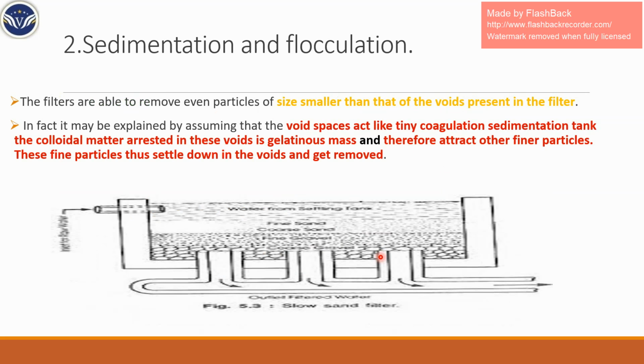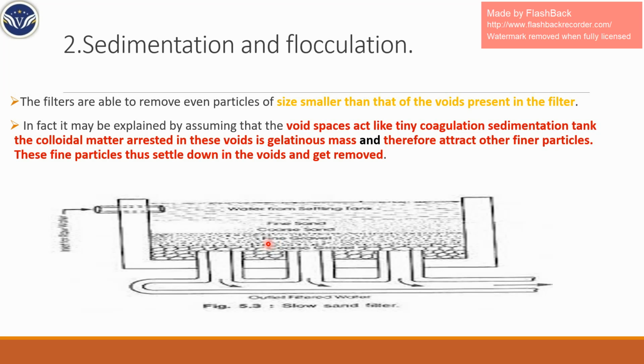Next is sedimentation and flocculation. Here, the filter is unable to remove particles smaller than the voids. But we assume that the voids present in the filter media form tiny coagulation sedimentation tanks.